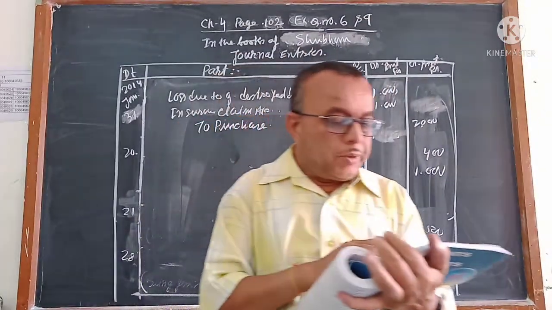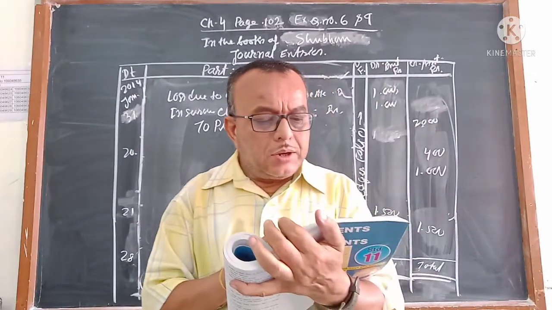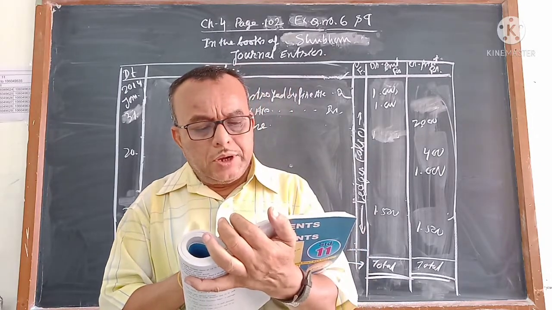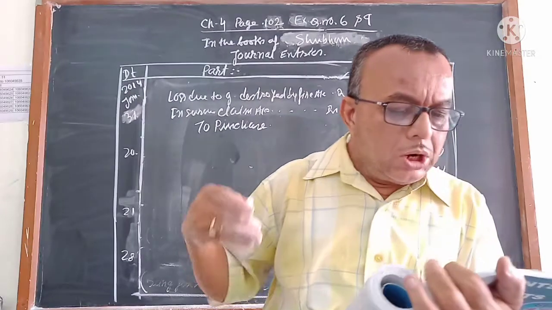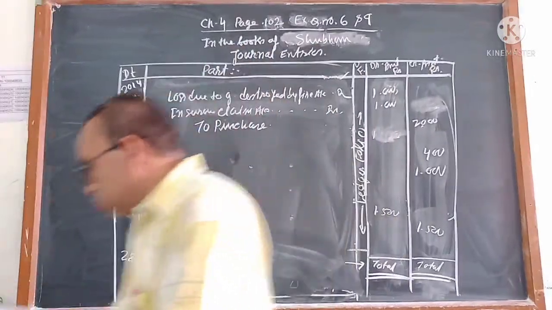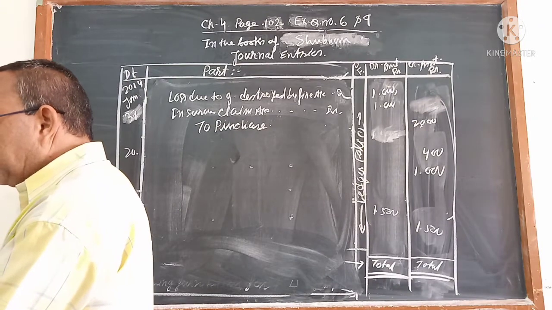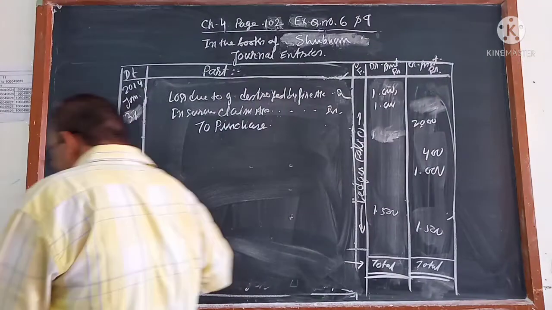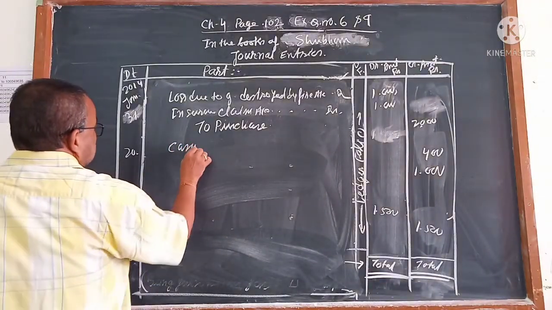25. Goods of rupees 500 went in rain and rupees 200 released by selling it. मतलब 500 रुपये का goods रेन में लॉस हो गया, डिस्ट्रॉय हुआ, और that you sold at rupees 200. तो आपको कैश कितना मिला? 200. So you got cash account debit.